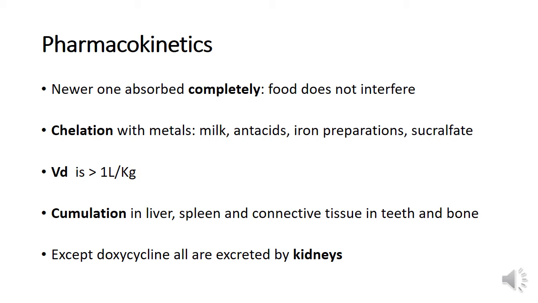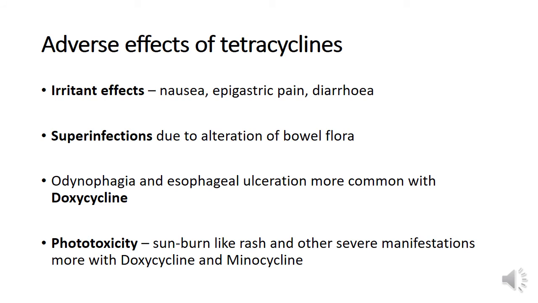Volume of distribution of tetracyclines is more than 1 liter per kg. Tetracyclines have the ability to accumulate. They accumulate in the liver, spleen, and connective tissue of the teeth and bones. And all tetracyclines except doxycycline depend on the renals for excretion. They are irritant in nature, so when you give them orally, you can expect nausea, epigastric pain, diarrhea, etc.